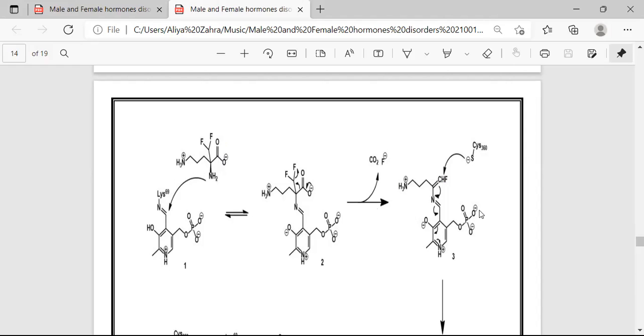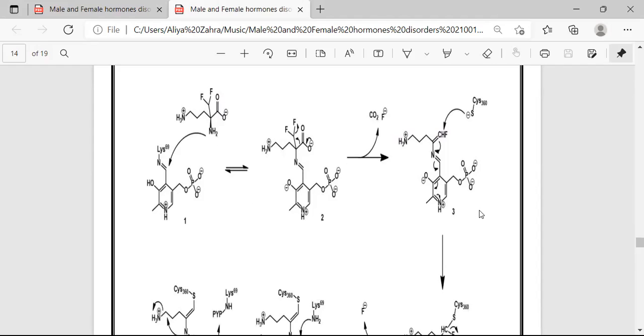After this step, there is also a nucleophilic attack by the thiol. The thiol attacks the complex formed from previous steps, forming a covalent bond with this material.